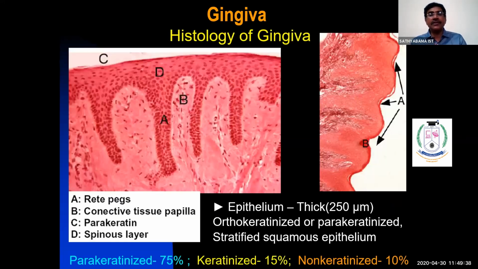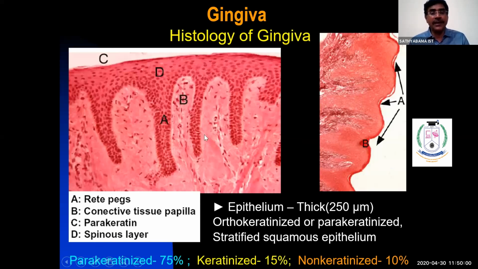This is the structure of gingiva. Epithelium of gingiva is stratified squamous epithelium. It may be parakeratinized or orthokeratinized, and there are some areas where it shows non-keratinized also. And connective tissue shows prominent connective tissue papillae and reticular area. We don't have submucosa, mind you.